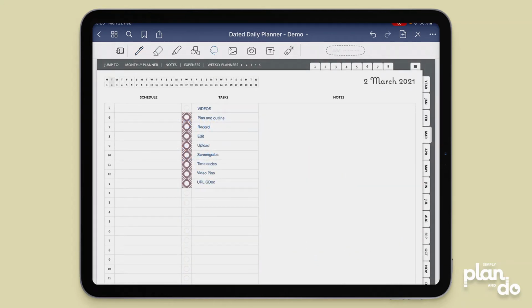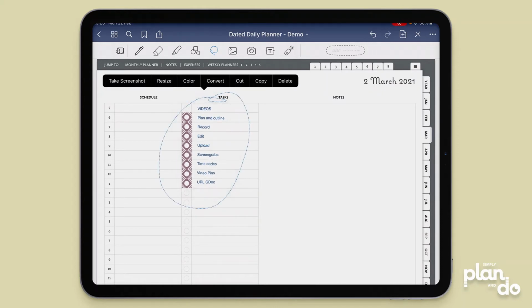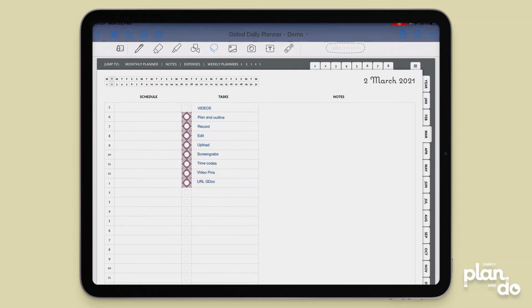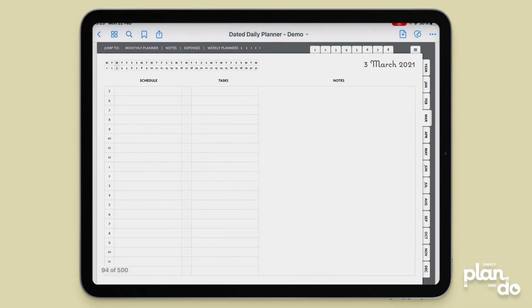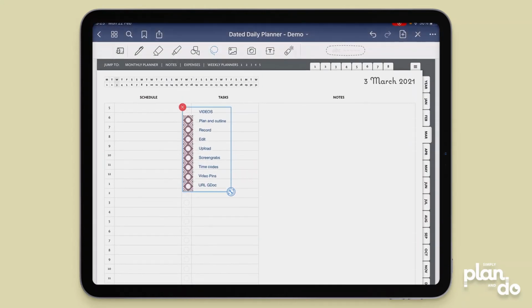Another really good shortcut is being able to copy and paste ready-made to-do lists. I've got one here for video production, and one of the big benefits of digital over paper is the fact that you can copy, duplicate and paste. So I can grab this one here, I can tap and hold, copy the whole thing, and then I'm going to jump to tomorrow and I'm going to have a video creating session, and I can just paste that into place and I've got my to-do list ready on the next day.